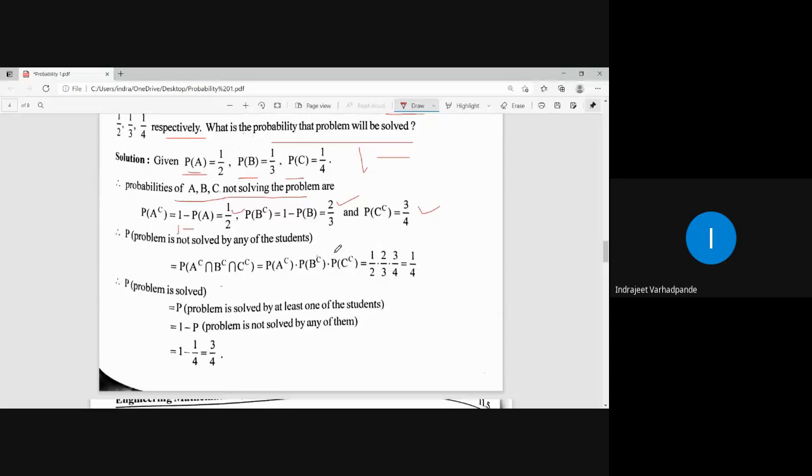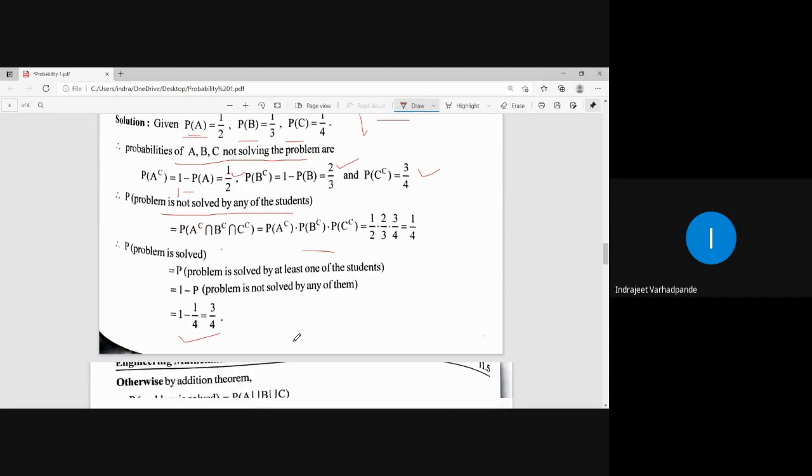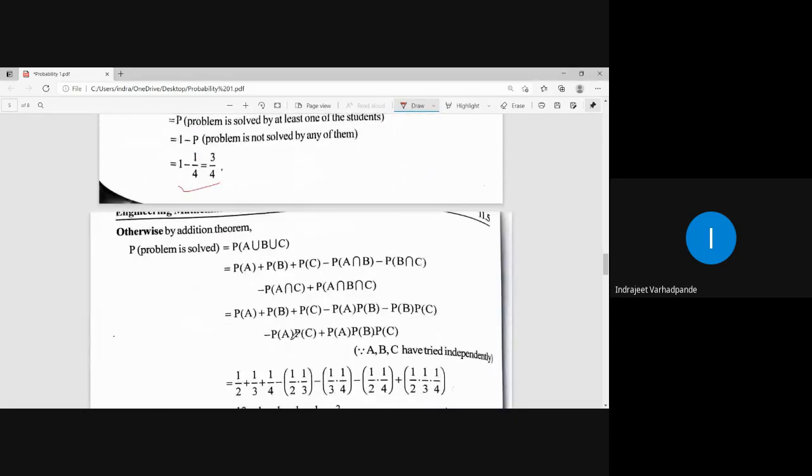As all these events are independent, the probability of not solving the problem by any of the students will be the product of all these probabilities, and 1 minus the product of all these probabilities will be the probability of the problem getting solved. These are certain examples related to probability, or you can solve it by the addition theorem as well.